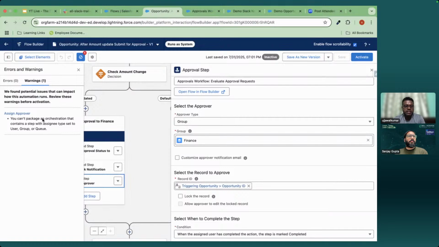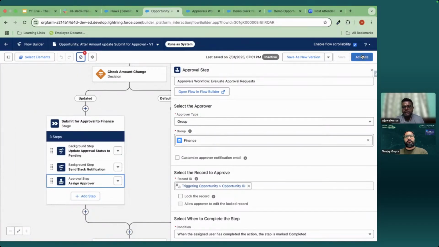So we see this, this is the warning. If you are using queue or group, this flow approval process cannot be packaged, so we can ignore this warning. Let me activate this one. So now we have set up our approval process. Now we have to set up that UI that we have seen.